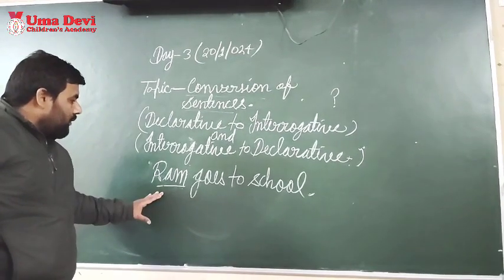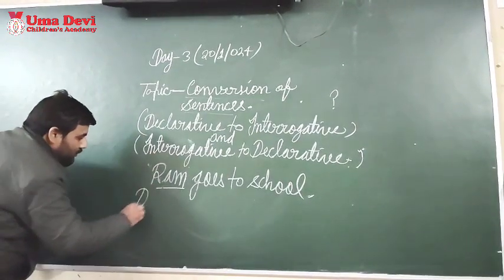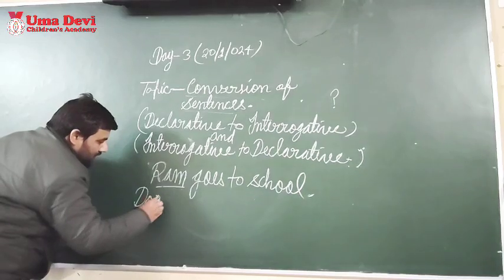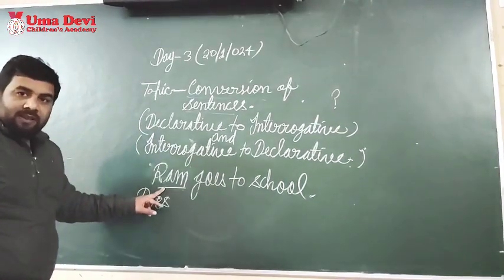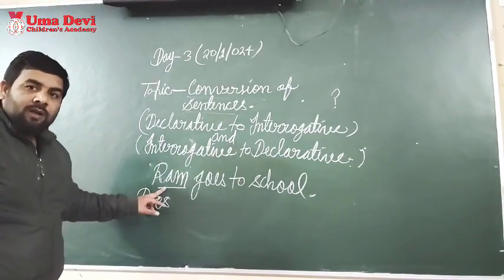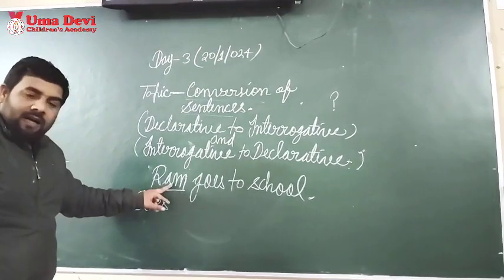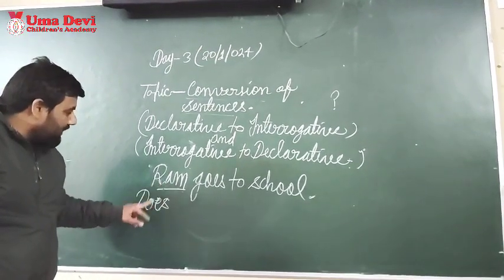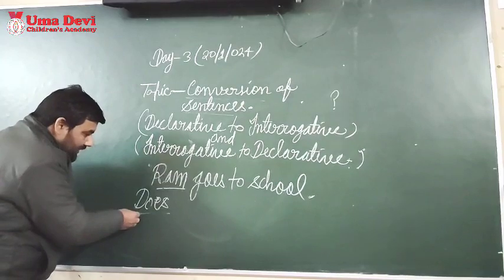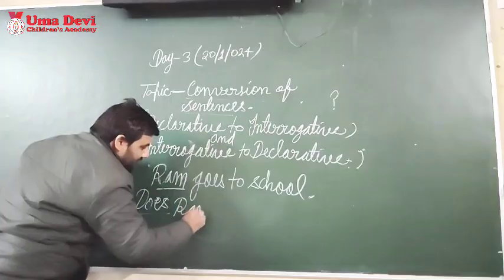for an interrogative sentence, what will you do? You have to use do or does. Does is used with a singular subject and do is used with a plural subject. Here, as I told you, Ram is a singular subject, so we will use does here. And after does, we will write the subject.